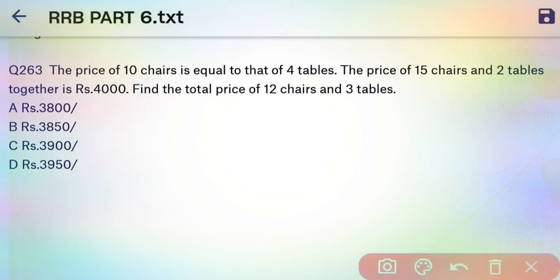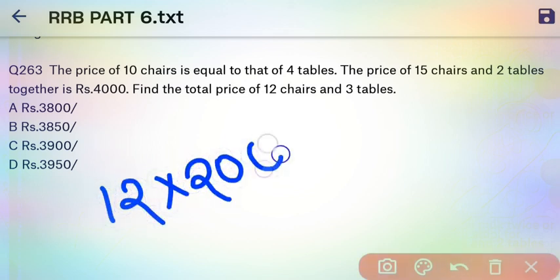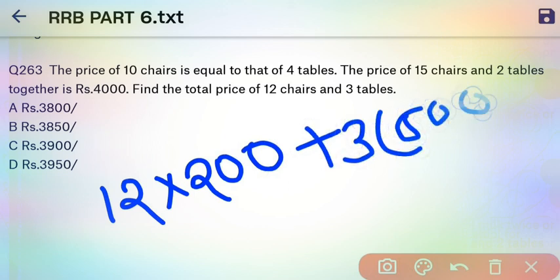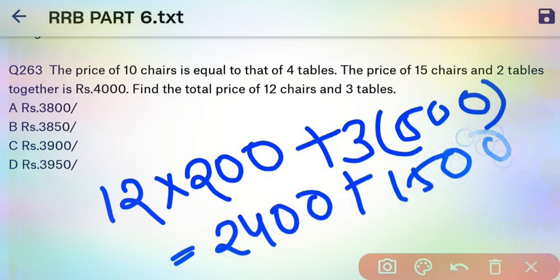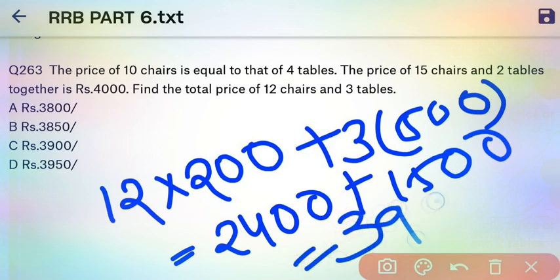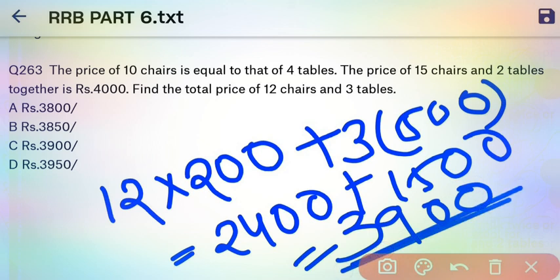The question asked for 12 chairs. 12 chairs means 12 into 200 plus 3 tables, 3 into 500. So by the last we get the answer of 3900. So this is the total price of 12 chairs and 3 tables. Easy, right? So here our right answer is C.